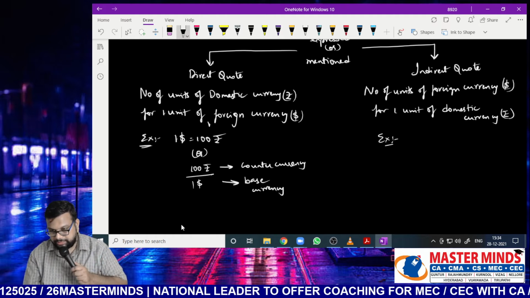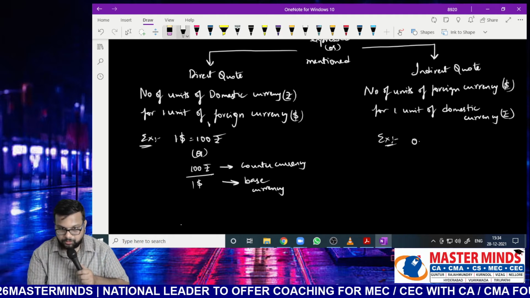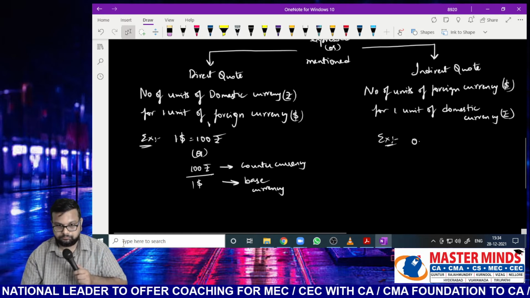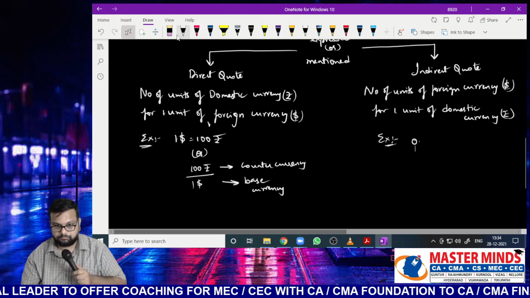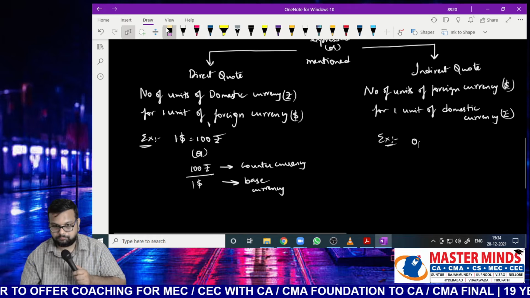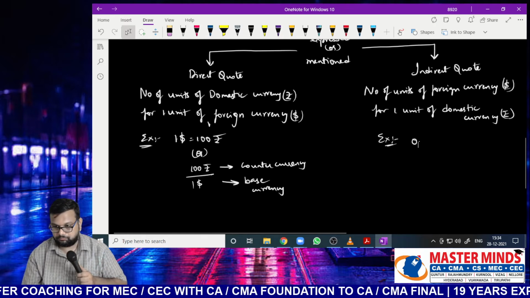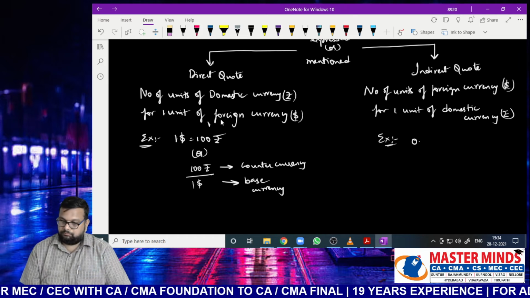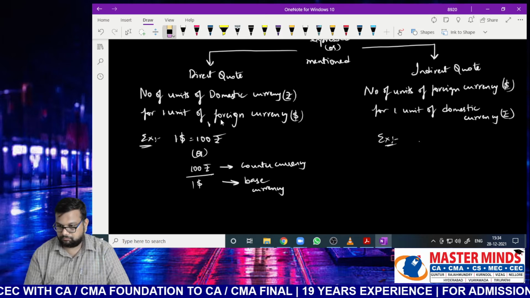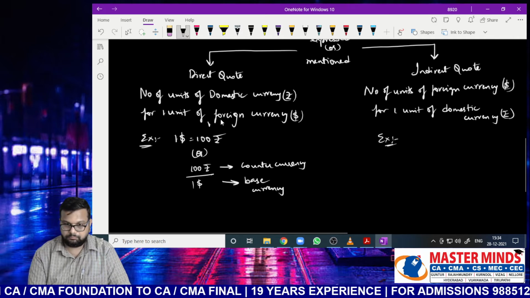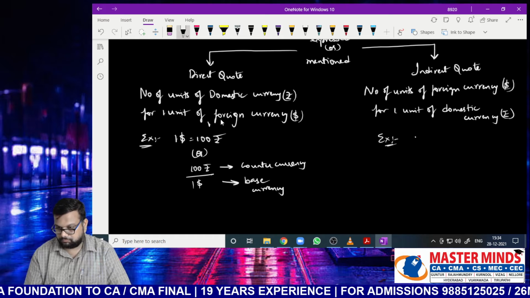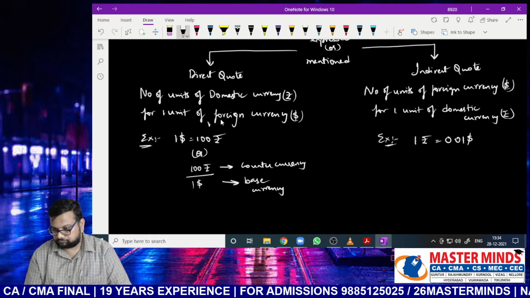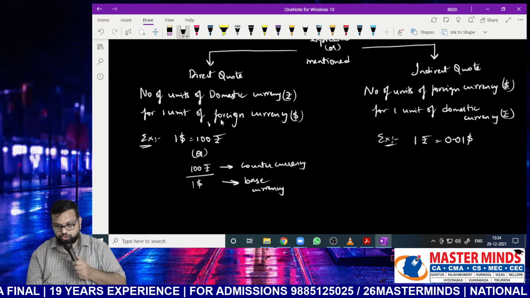So here the example will be 1 rupee is equal to 0.01 dollar.